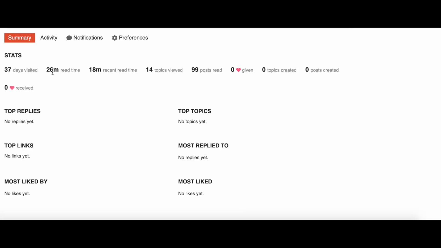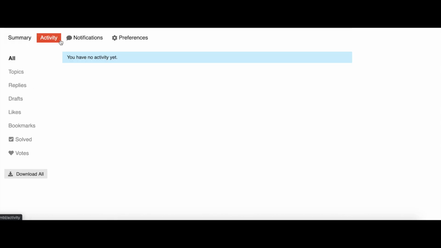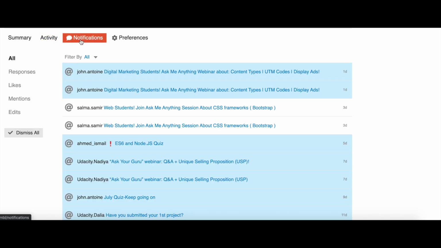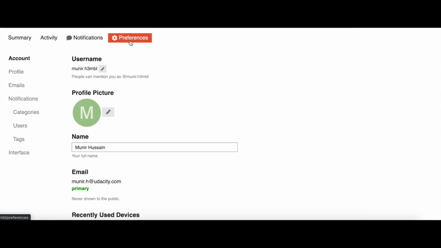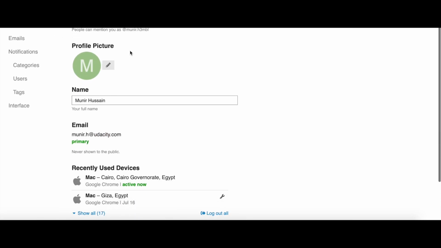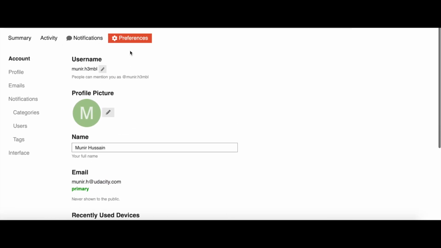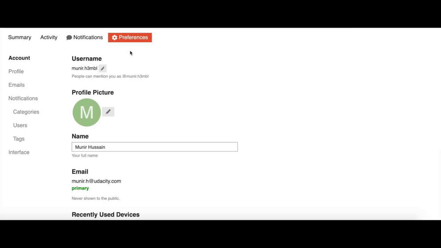To reach your profile page, click on your profile picture and then on your username, and then click on Summary. You will then be able to see a summary of all of your activity on the platform. Clicking on Activity will show all of your topics and replies. From Notifications, you'll see all the notifications, and from the preferences, you'll be able to edit your personal information, such as your email or username or your profile picture.